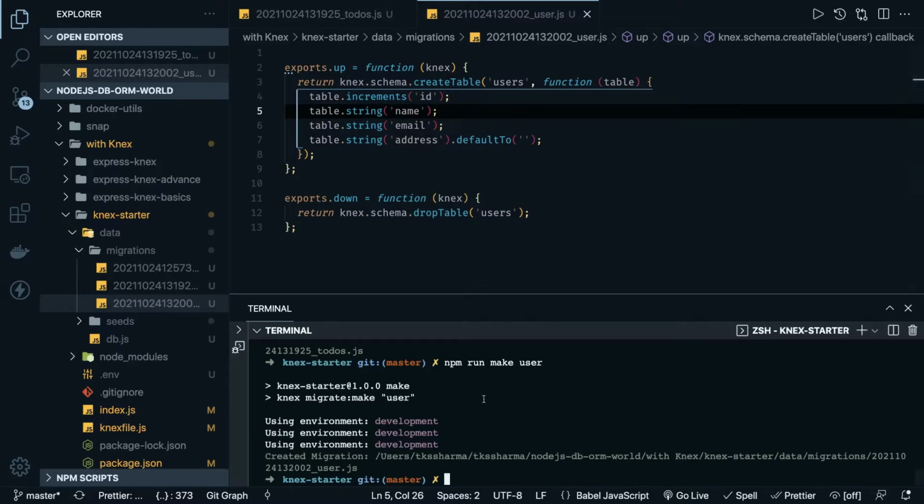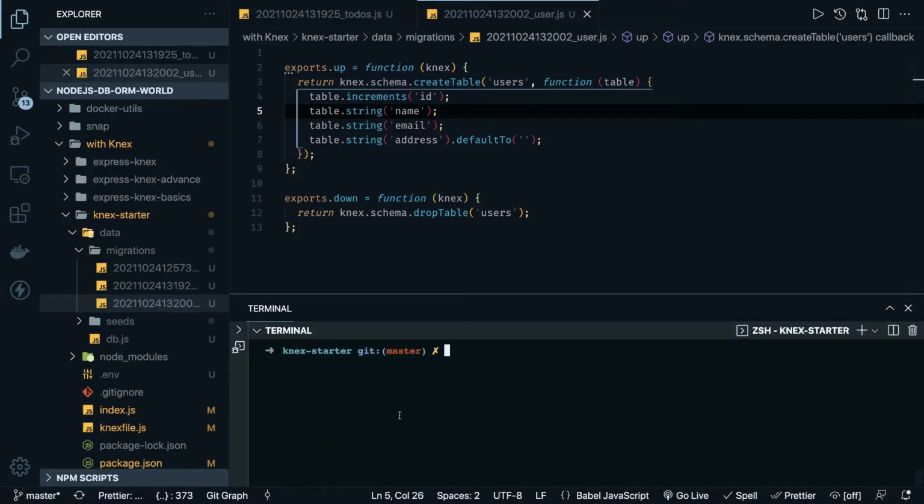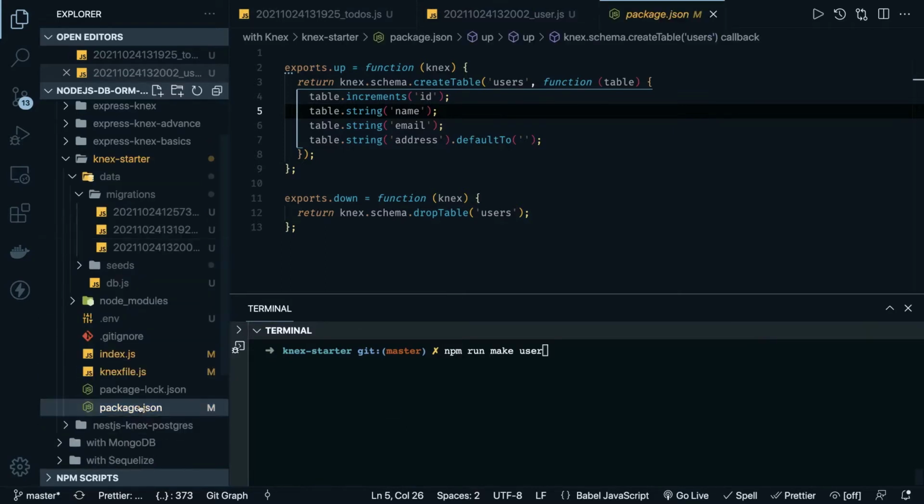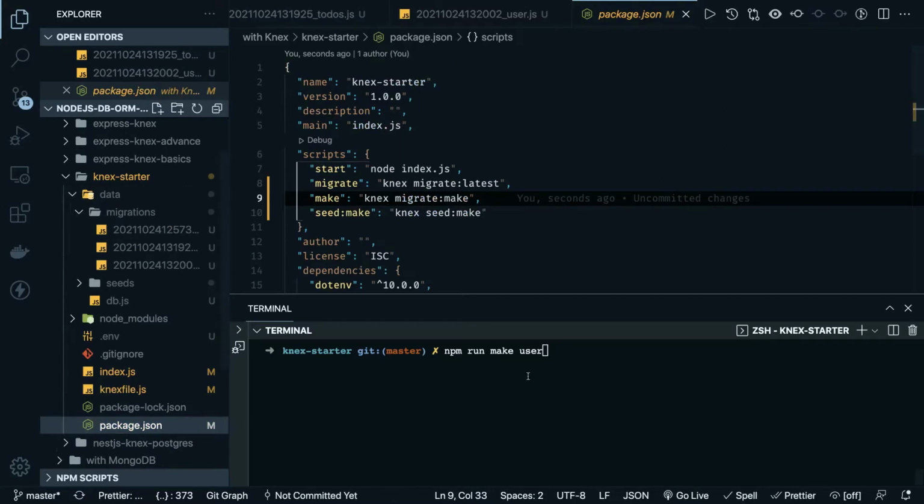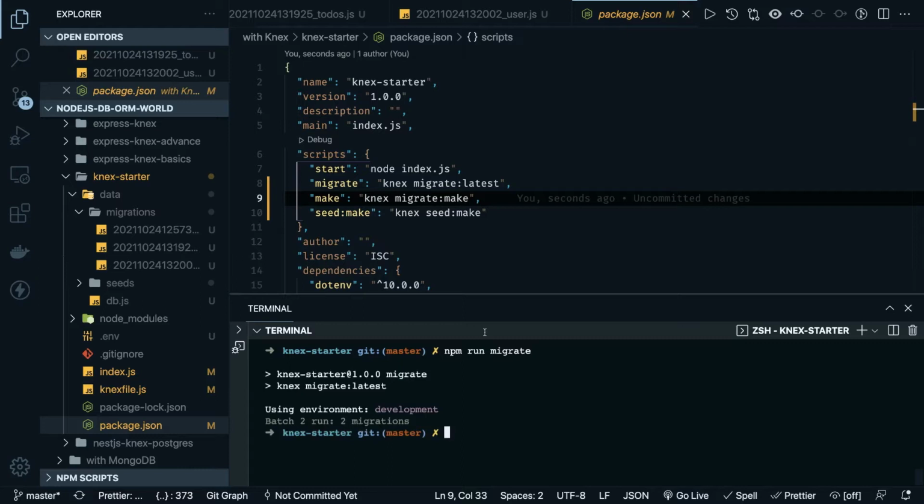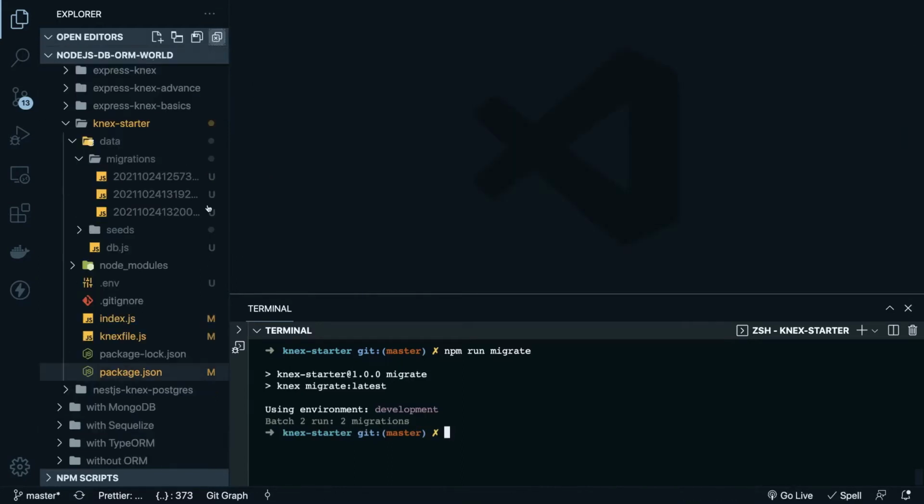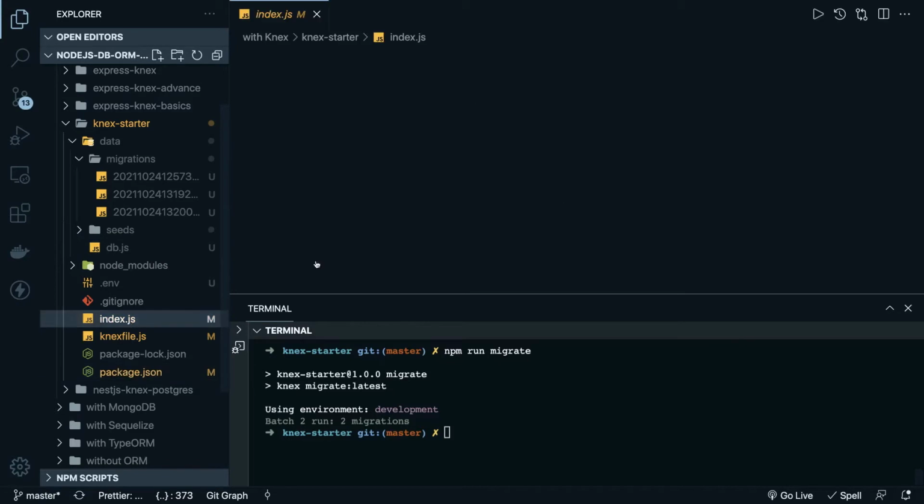So we created this table, and now we can just run a simple migration, npm run migrate. This is the new table, so it should be able to create this table. It will check, okay, there is already a table existing. It did run 2 new migrations. Okay, now we can write some APIs.